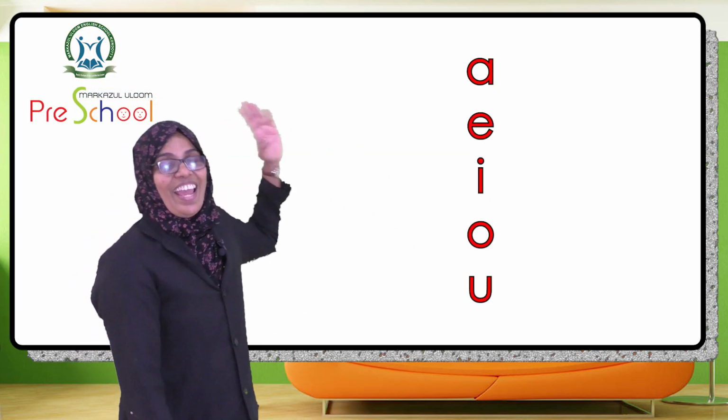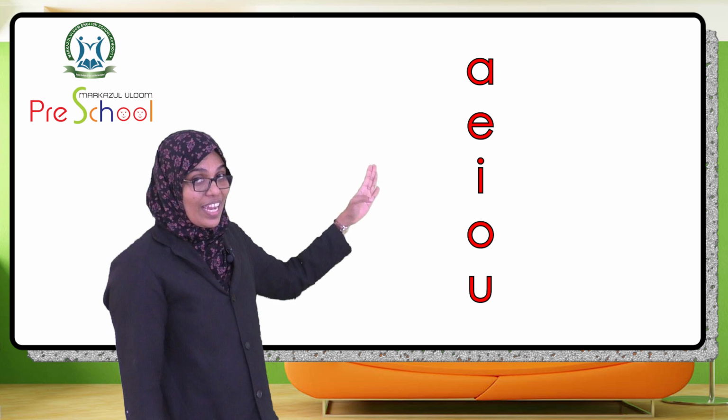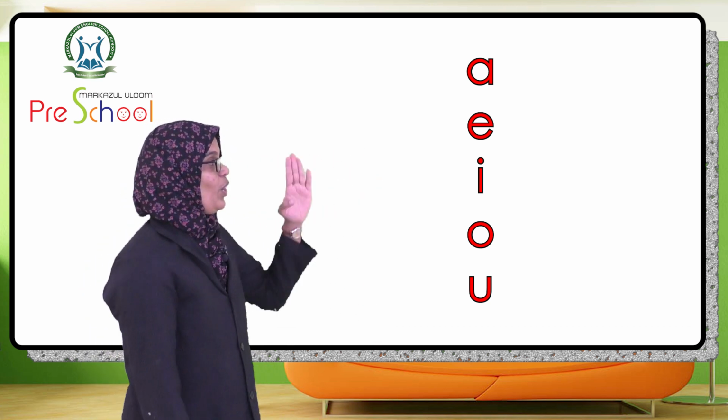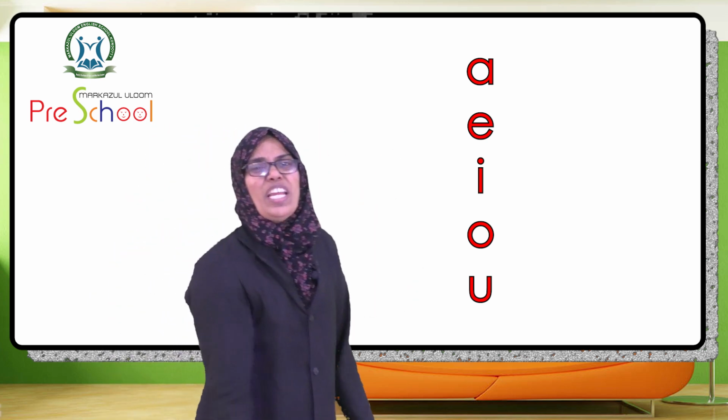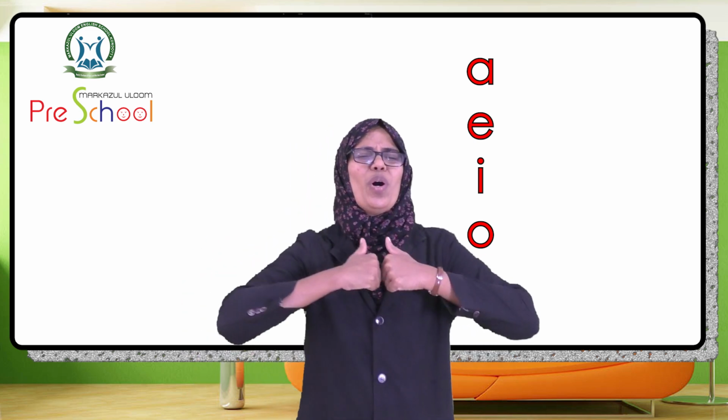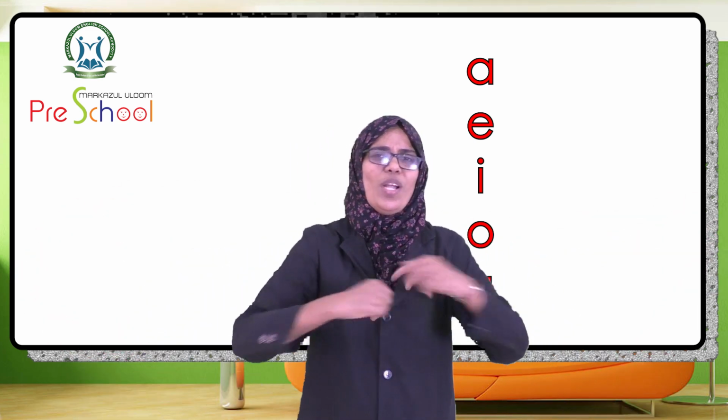Ready? Okay. Can you tell me which are the vowels? Yes, you have learned that out of 26 alphabet letters, we have 5 vowels. Which are those? Yes, look on the board. A, E, I, O, U. Very good. Give a pat on your shoulder and say I'm very good. Yes, you all are very good.